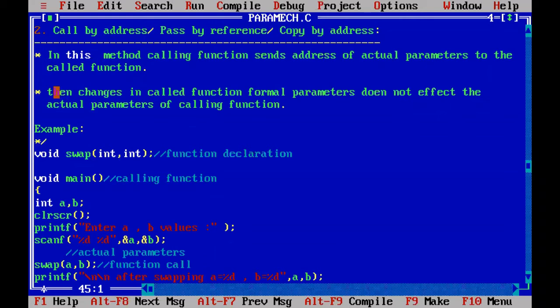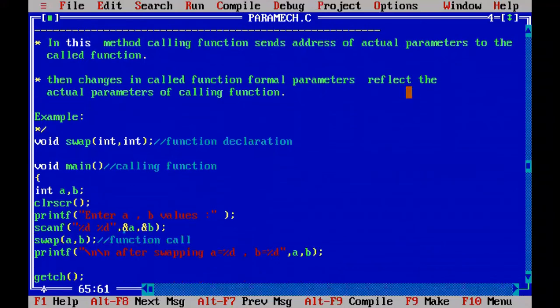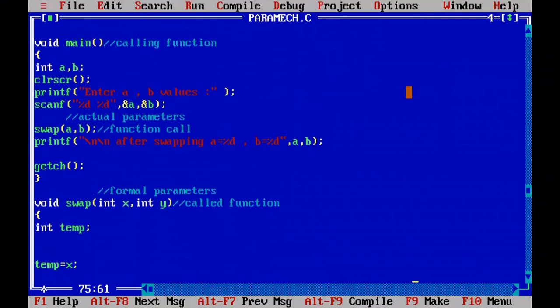Then what will happen? Changes made in the formal parameters of the called function reflect the actual parameters of the calling function. So let me explain. This is calling function.